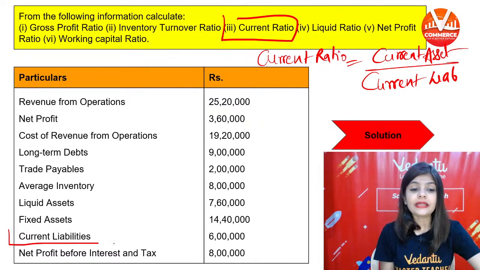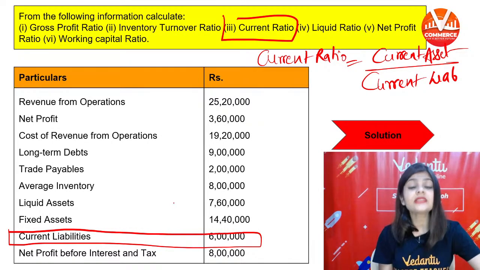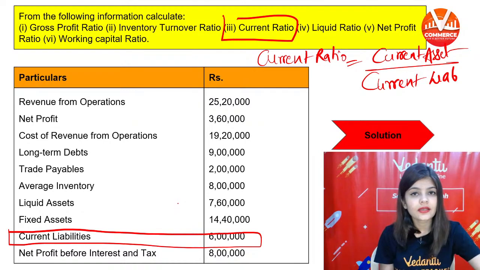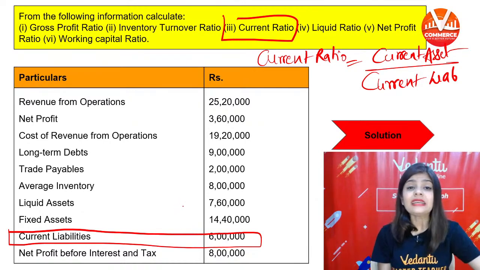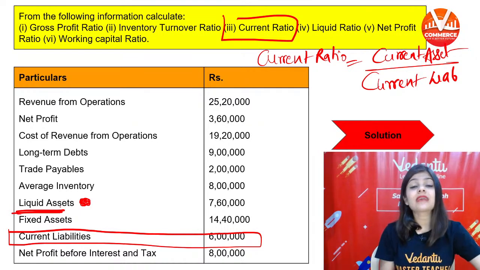Current liabilities are directly given. Now, are the current assets also given? The answer is no. Liquid assets are given to us.